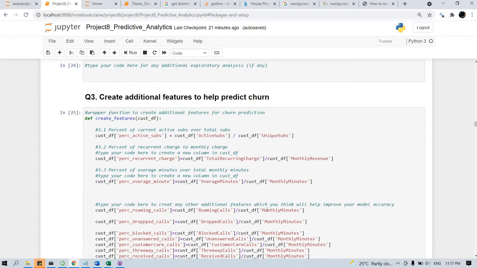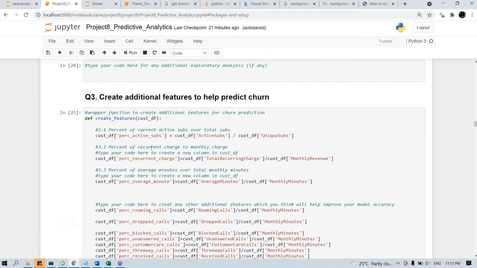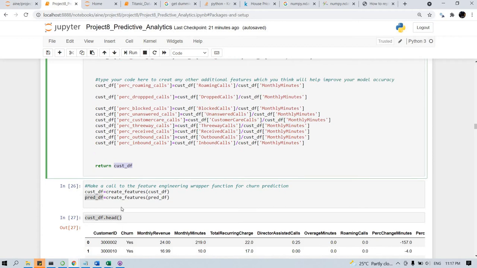Then we are creating some additional features. Basically, we are creating percentages of the calls based on monthly minutes: number of roaming call minutes divided by monthly minutes, number of dropped call minutes divided by monthly minutes, received call minutes divided by monthly minutes. We calculate all these percentages and add them as new features in the existing data frame.